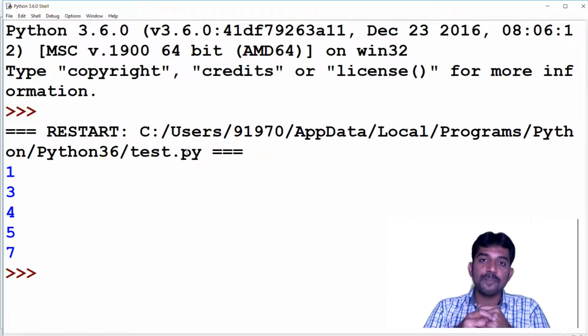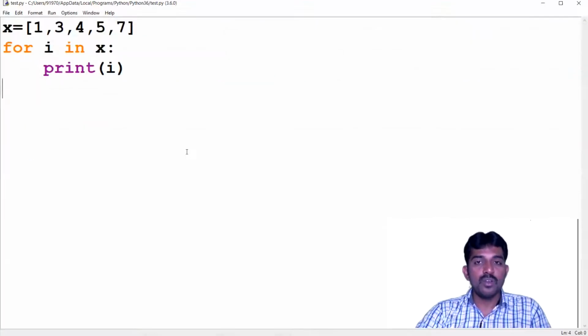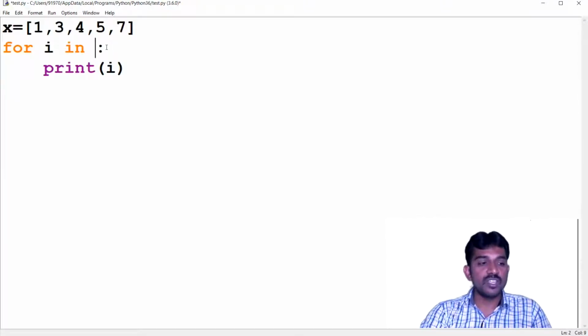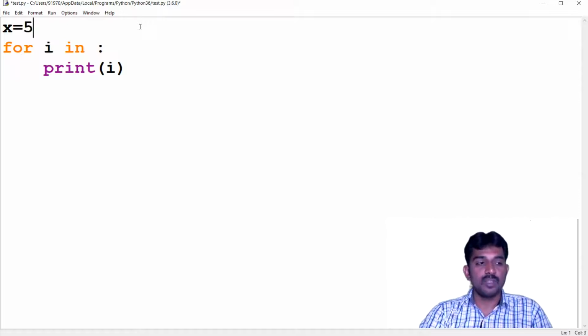It's very simple, right? You didn't use any increment or decrement. It's a definite loop. For example, the same factorial program, you know that factorial very well, right? So you want to find the factorial of a given number. For example, x value is 5. I want to know the fifth factorial.